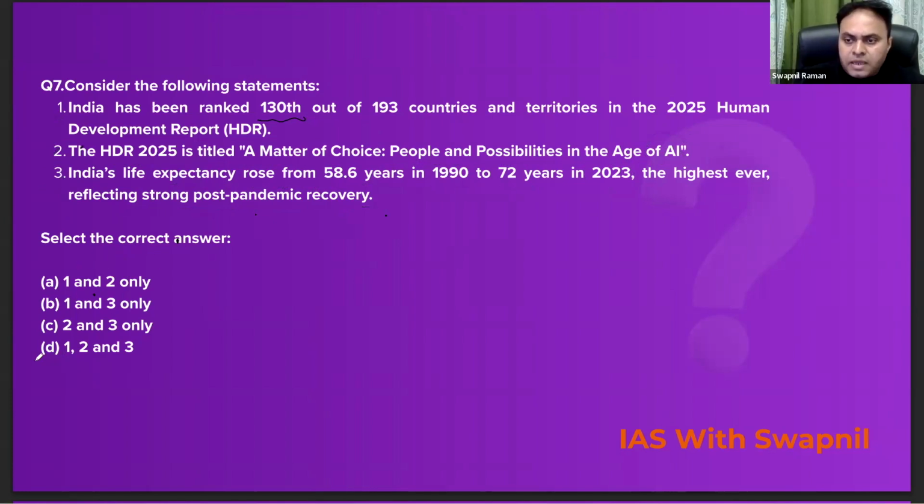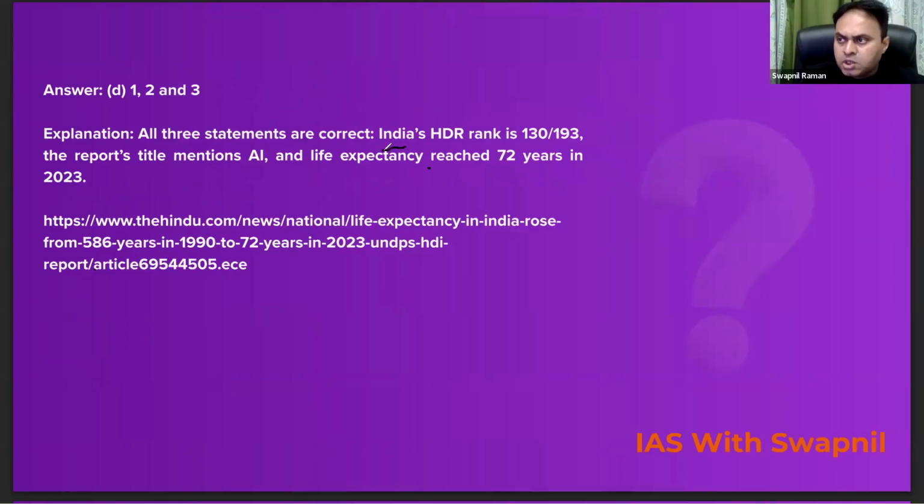So correct answer would be D for Delhi, that would be 1, 2 and 3. So all these statements are correct here, right? Now let's move on to the explanation part first. All these statements are correct here. India's HDR rank is 130 out of 193. Clear? So look at the next question.